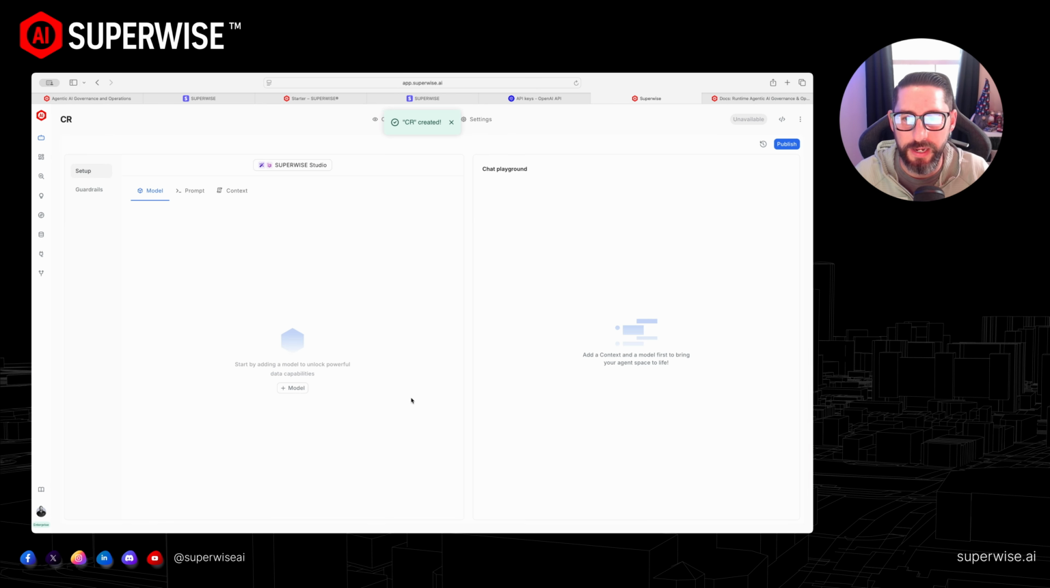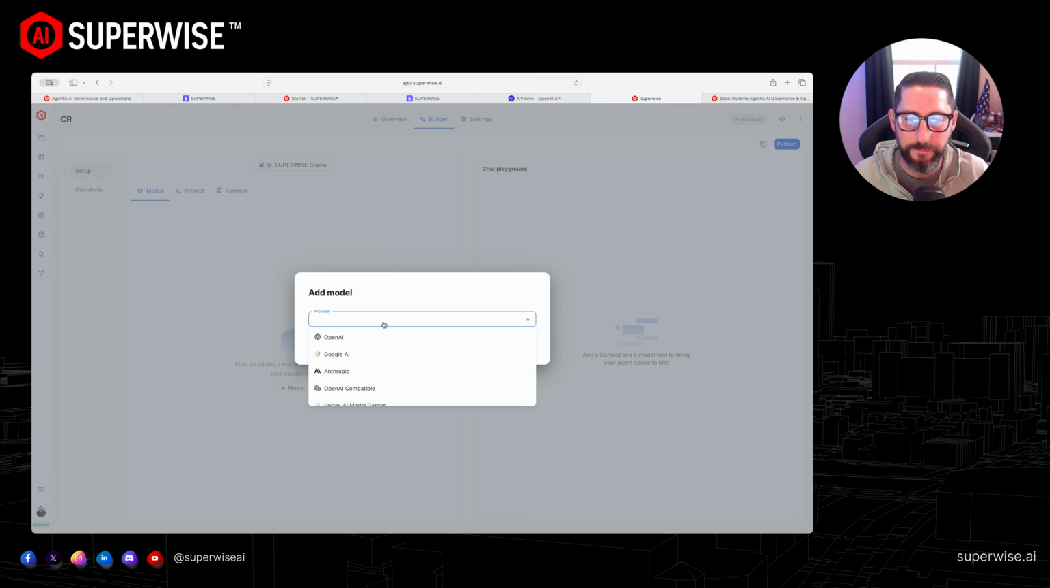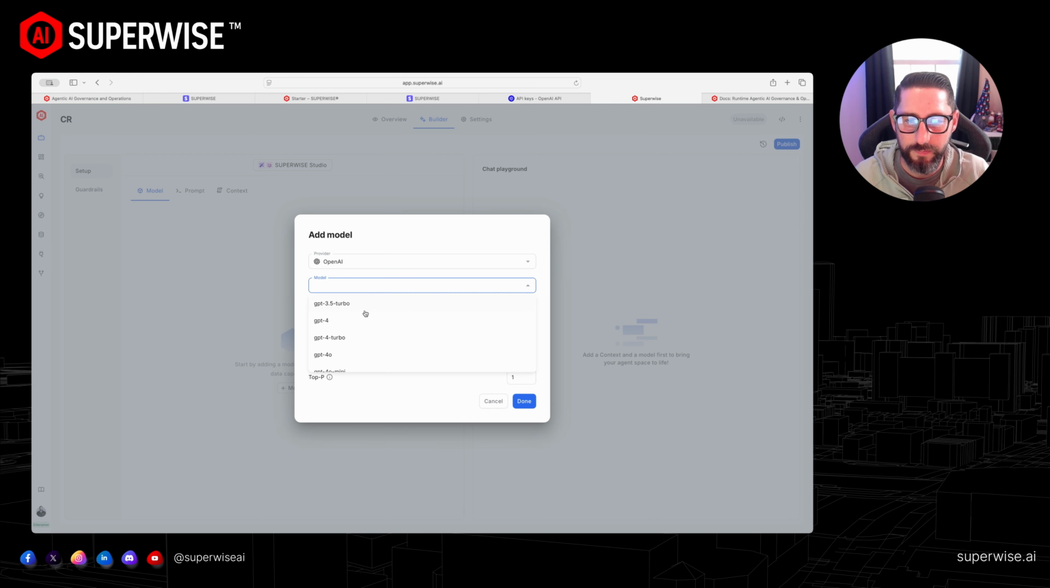Now, as it's just spinning up, you'll see here's the SUPERWISE Studio. Again, you don't need any code. You don't need any experience. It is so simple to use. So the first thing that we're going to do is we're going to connect our OpenAI. We'll do ChatGPT 4.0, and we'll connect our token.